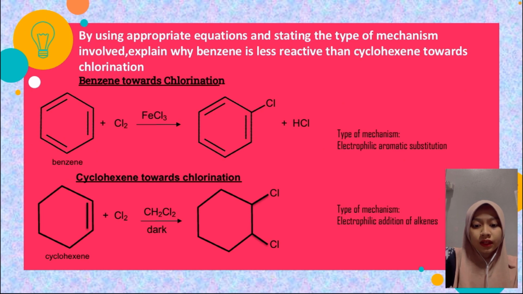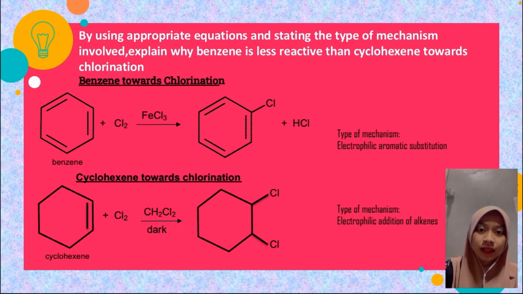The first question that had been given in this assignment is, by using appropriate equations and stating the type of mechanism involved, explain why benzene is less reactive than cyclohexene towards chlorination. Okay, for answering this question, we need to provide 2 equations, which are benzene and cyclohexene towards chlorination, and we need to explain why benzene is less reactive than cyclohexene.